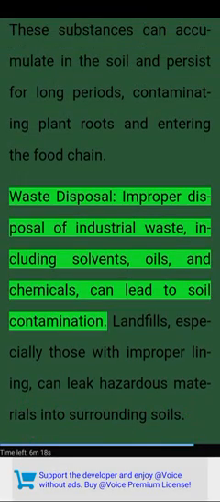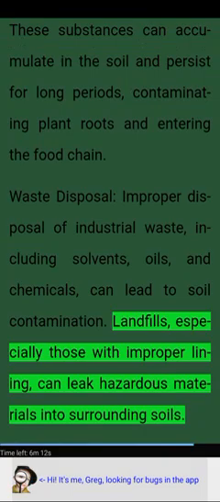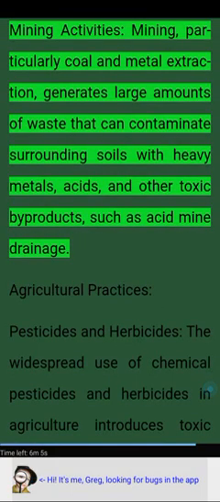Waste disposal. Improper disposal of industrial waste, including solvents, oils, and chemicals, can lead to soil contamination. Landfills, especially those with improper lining, can leak hazardous materials into surrounding soils. Mining activities. Mining, particularly coal and metal extraction, generates large amounts of waste that can contaminate surrounding soils with heavy metals, acids, and other toxic byproducts, such as acid mine drainage.